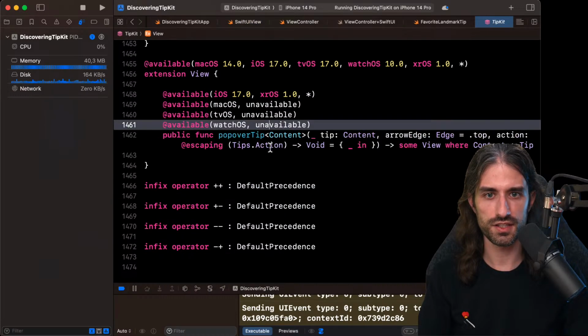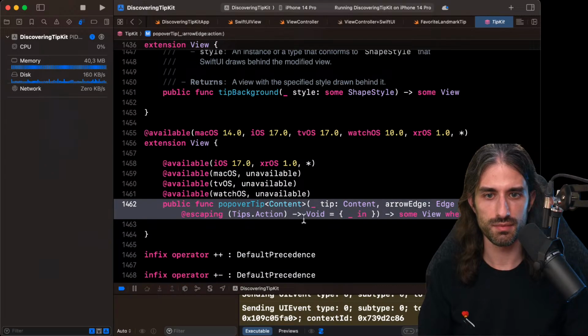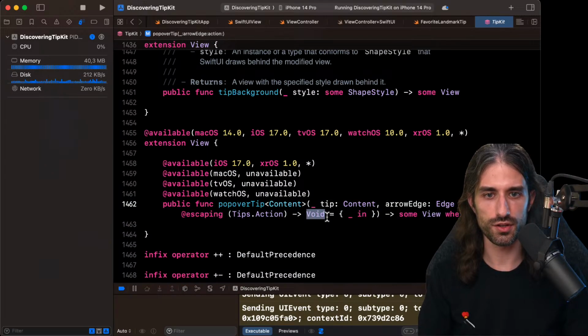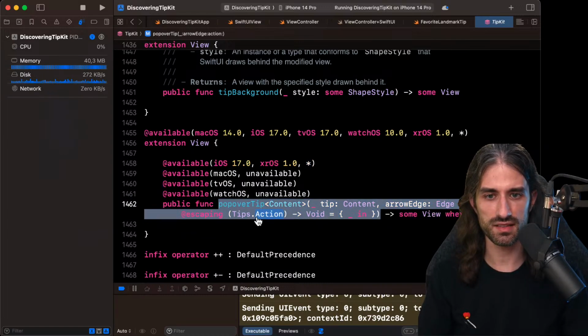Like here for the actions, there is no example because it returns void, so it's not like I could return a boolean to say the action was executed. In a way, it makes sense that by default, clicking on the action doesn't invalidate the tip because it might just be something that you would like the user to do again. So it kind of makes sense.